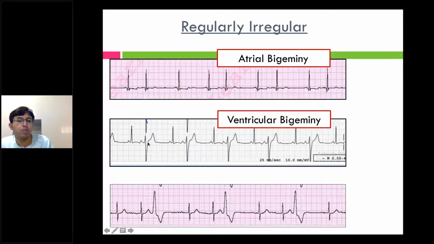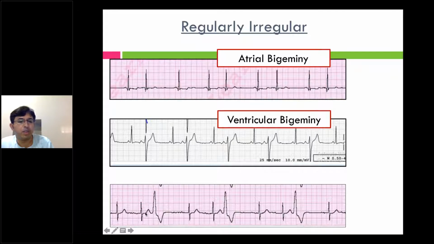So you have an alternate beat which is ventricular ectopic, which is ventricular bigeminy. Ventricular bigeminy is also a benign rhythm. There is no need to do anything unless hemodynamic instability is there, and this usually won't cause hemodynamic instability. But you have to start looking for treatable causes. You have to start looking for hypoxia. You have to start correcting electrolytes and take care of the other things which cause the arrhythmia.